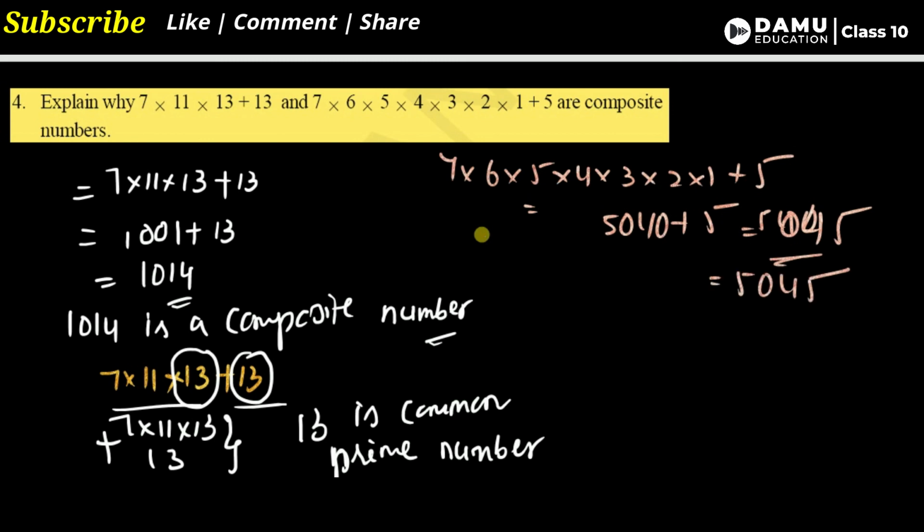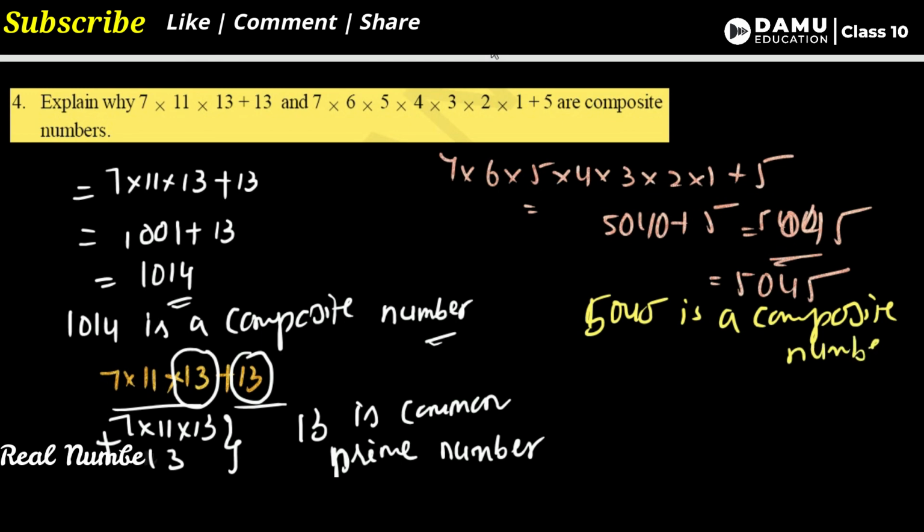It is divisible by so many numbers, that is, divisible by 5. So 5045 is a composite number.